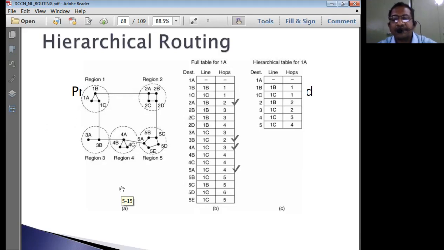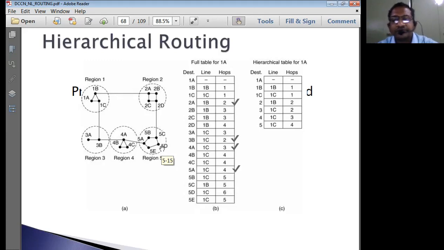What are the drawbacks? The path length is going to increase. Why? You have to stick to the configuration that we set. Say for example, I want to transmit a packet from 1C to 5D. If there is no such configuration, I can have a direct link from 1C to 5D. That is definitely going to be the fastest communication.